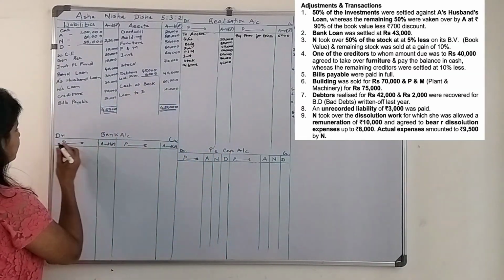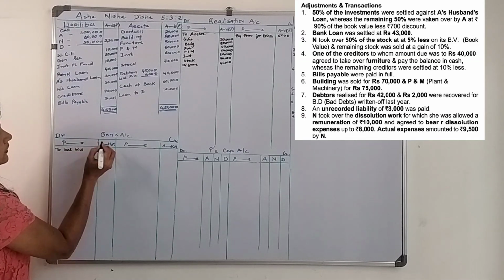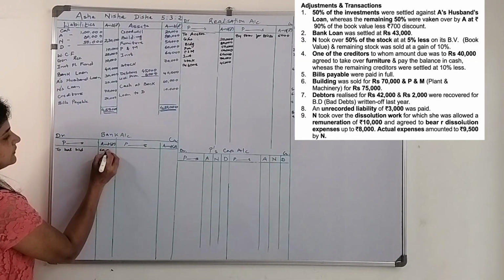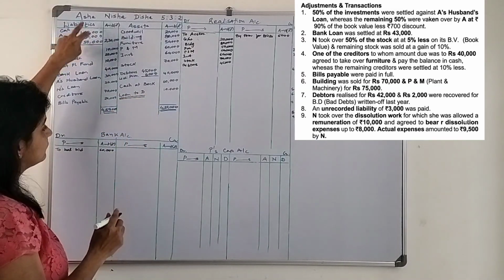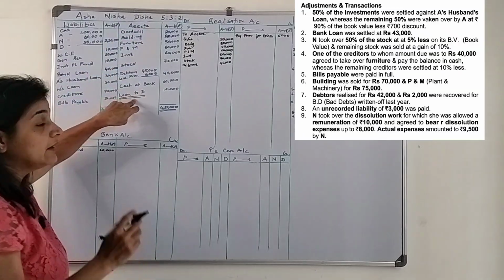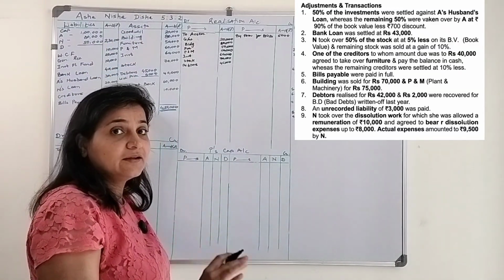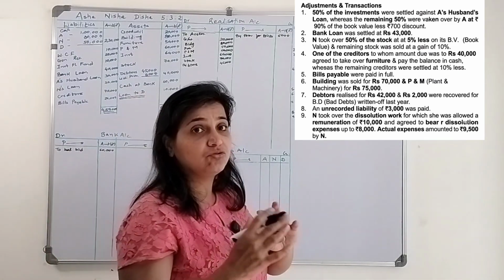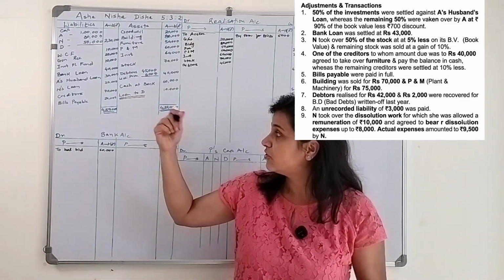Cash at bank, to balance brought down is 60,000, and this is loan to D. I have just kept the initial A and D. D is Disha. So the firm has given a loan to Disha. The firm needs to collect that particular amount of money from Disha.